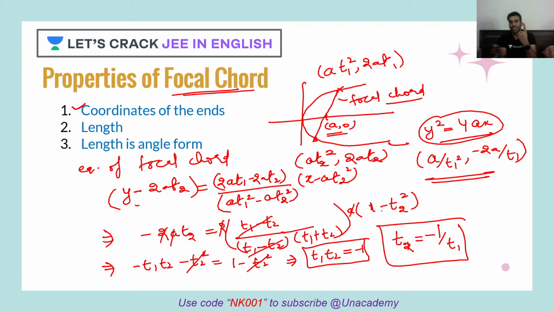That is what? T1. So just imagine, if we get any question, we only need to find out one variable. That's it. If you know one variable, we can know the two coordinates. So that means 4 variables can be known if you know only one variable. So that's the benefit we have got.